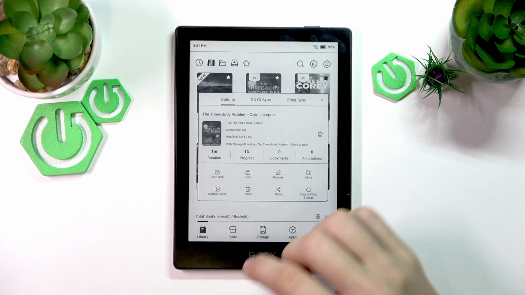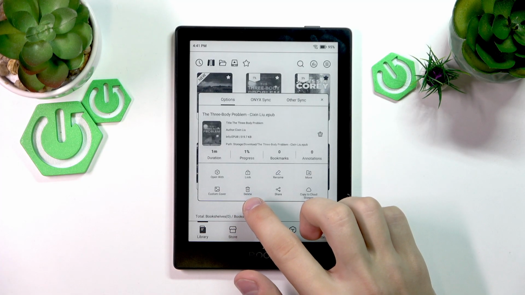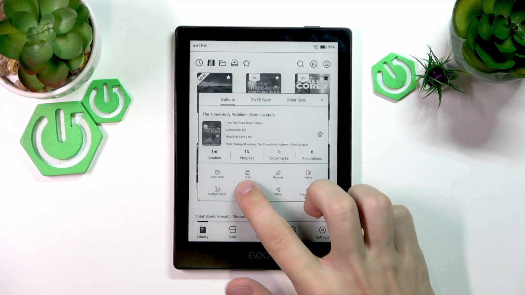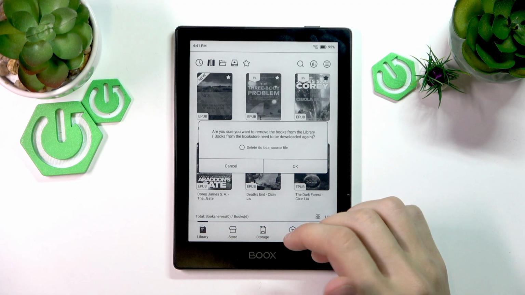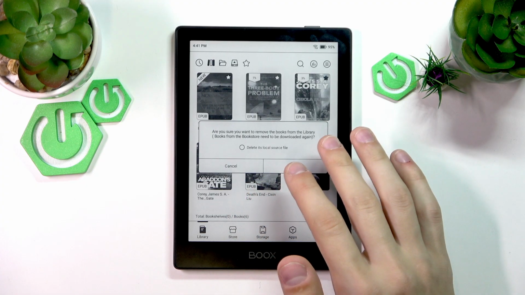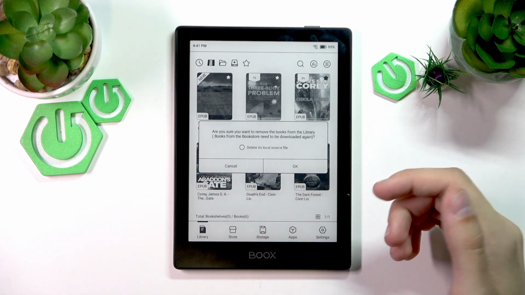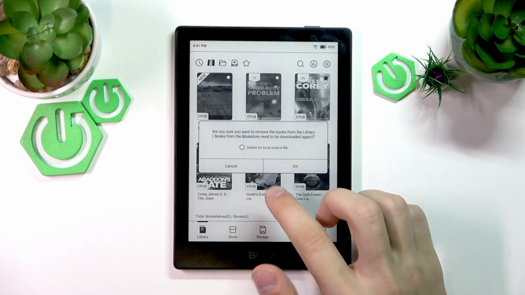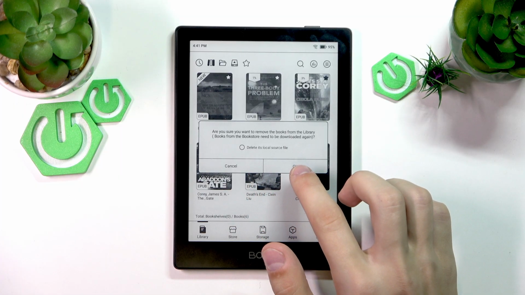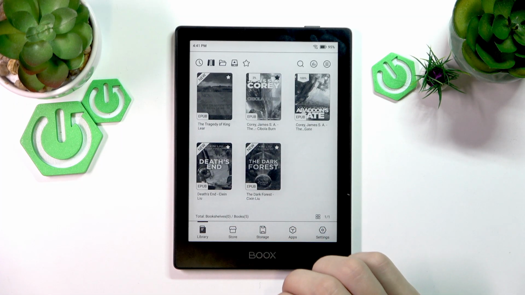It opens up this menu right here, and here we have the delete button on the bottom. So I'm going to press that to delete. It's going to ask me if I want to delete the book, and if you delete it, that you can download it again. So you can also delete the local source file if you want. But I'm just going to press OK. And now, as you can see, the book is gone.